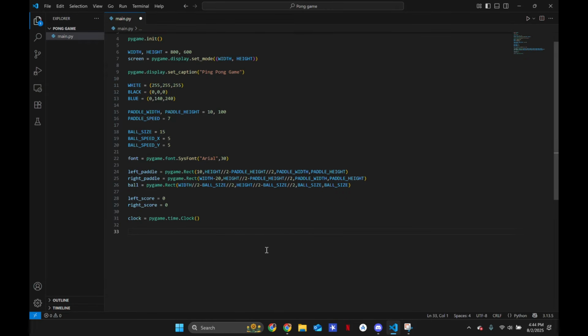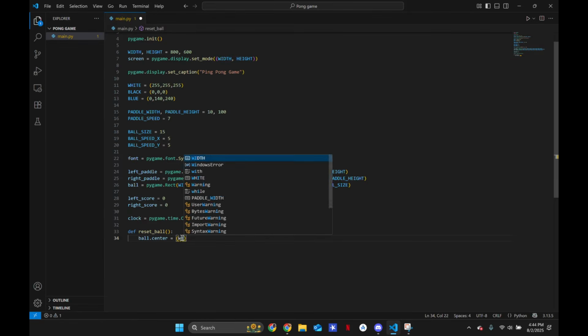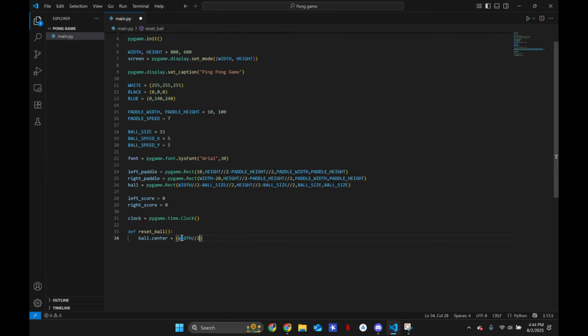Now we're going to do our function. We're going to make a function to reset the ball so that every time it goes out of the screen, it gets reset in the same place and then moves in a random direction. So define reset_ball, no parameters needed. So ball.center equals the width divided by 2 and then height divided by 2.